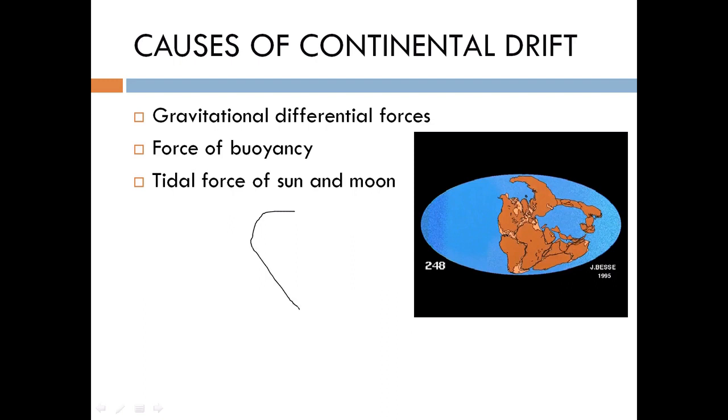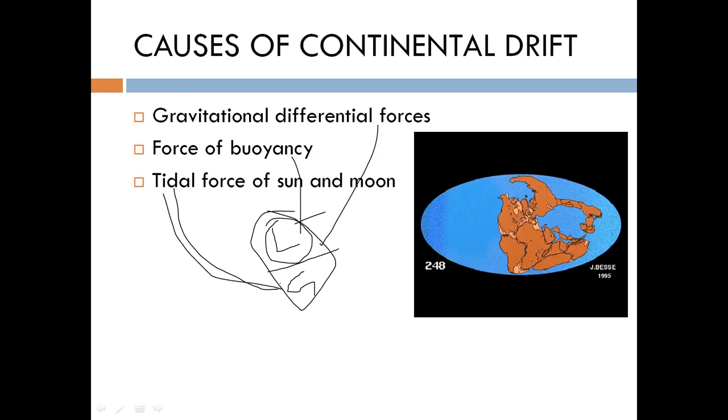So this is Pangaea. When it divided into two parts, in the northern hemisphere it is known as Laurasia, and in the southern hemisphere it is known as Gondwana. In the Laurasia continent, two forces are applied: gravitational differential force and the force of buoyancy. But in the case of Gondwana, only one force is applied, which is tidal force. So this concept was given by Alfred Wegener.